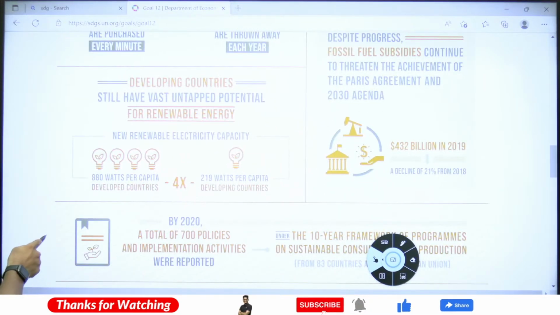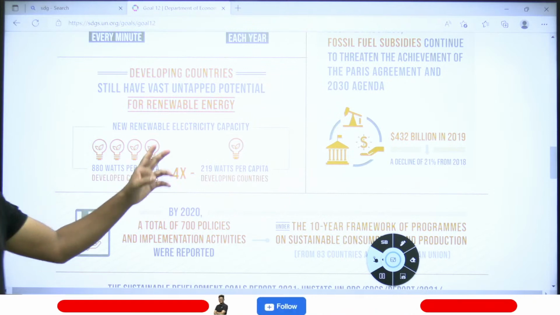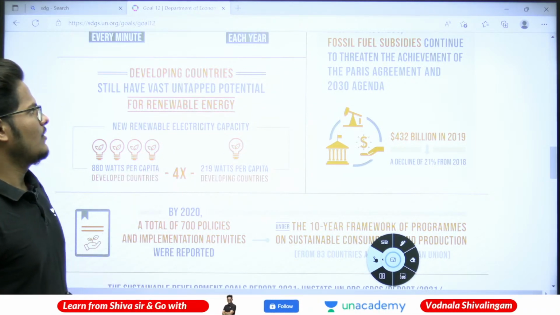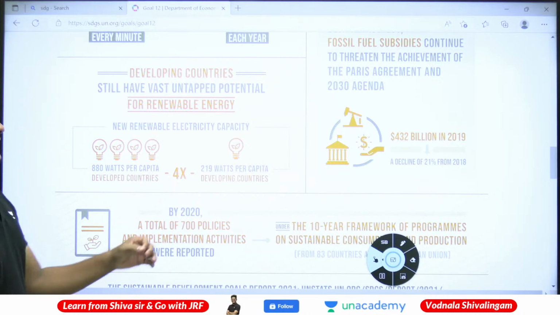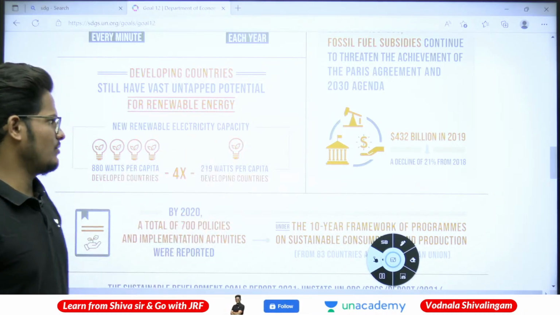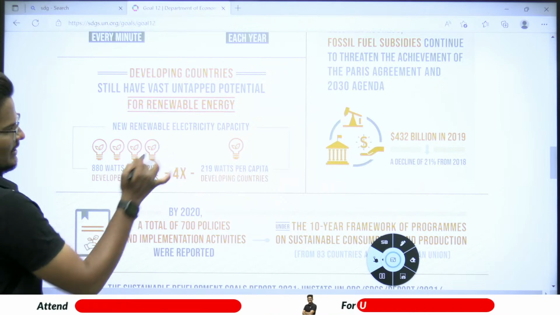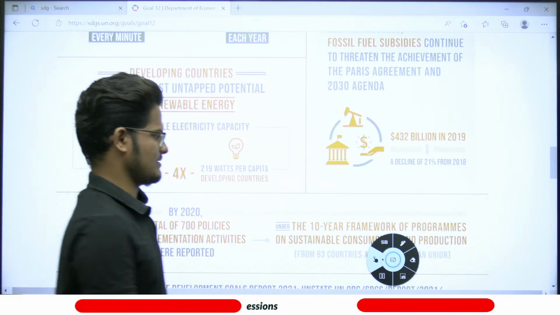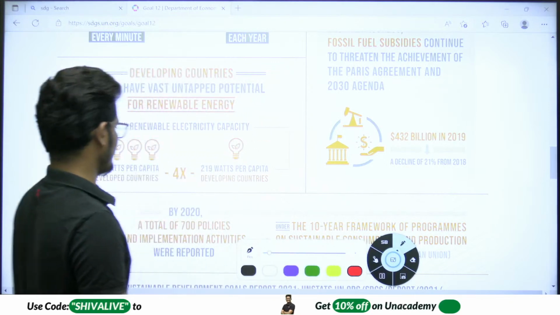Developing countries still have vast untapped potential for renewable energy; we haven't even touched that much renewable energy that can be produced. New renewable electric capacity: remember this, again a metric.